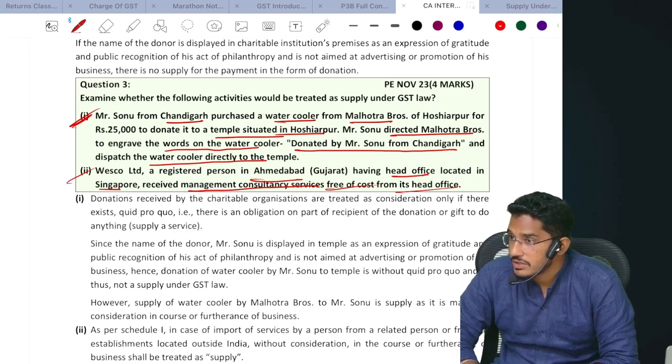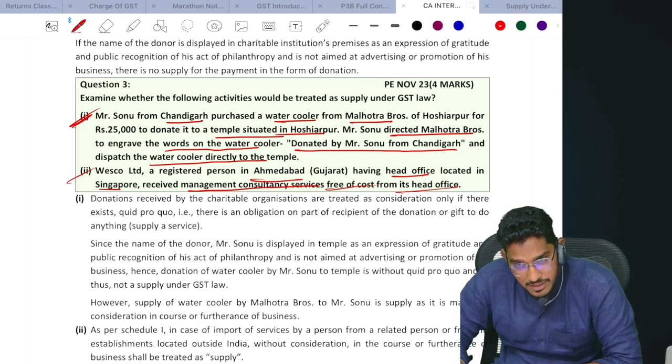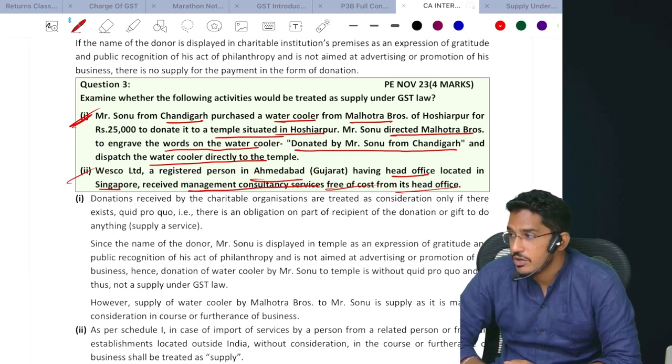Then what do we need to check? In the course or furtherance of business, or not in the course or furtherance of the business. How will you decide that? Management consultancy services will always be in the course or furtherance of business only. It will be a supply, as per Section 7 subsection 1 clause C.